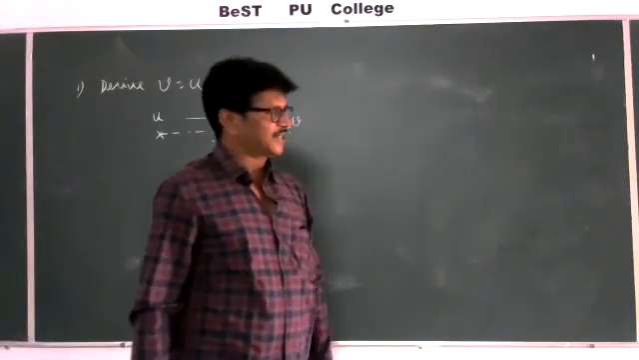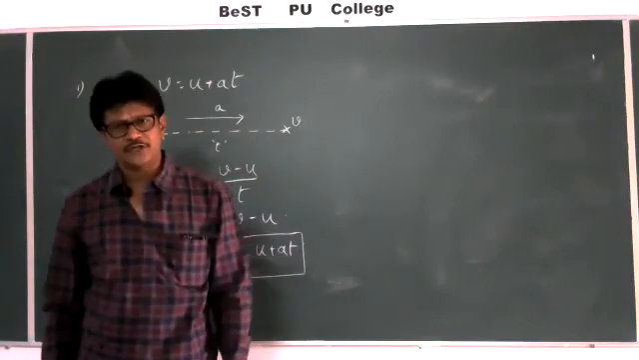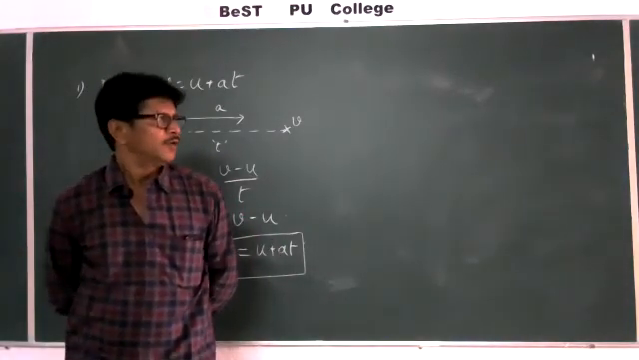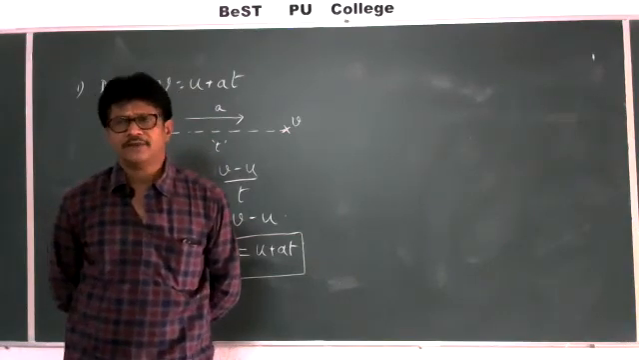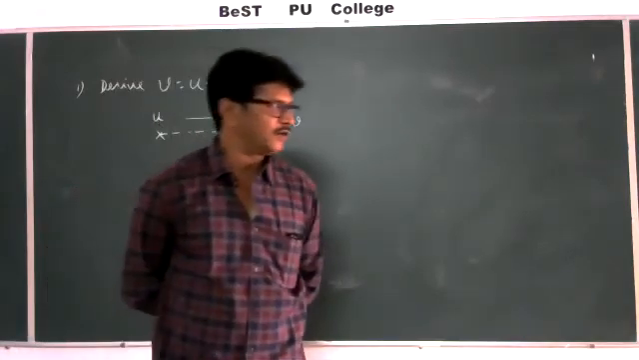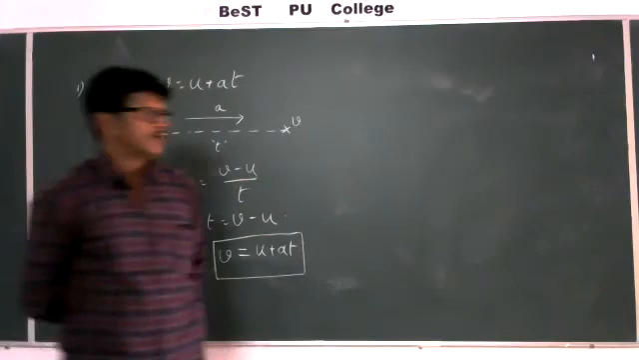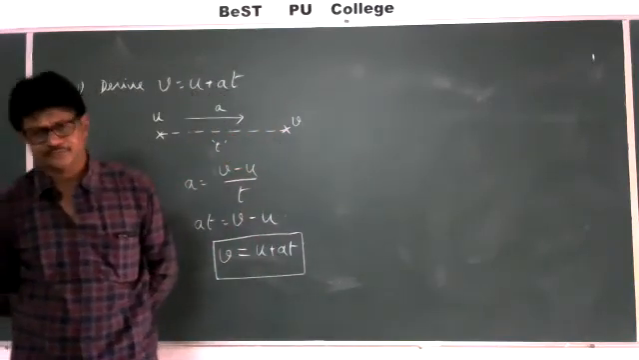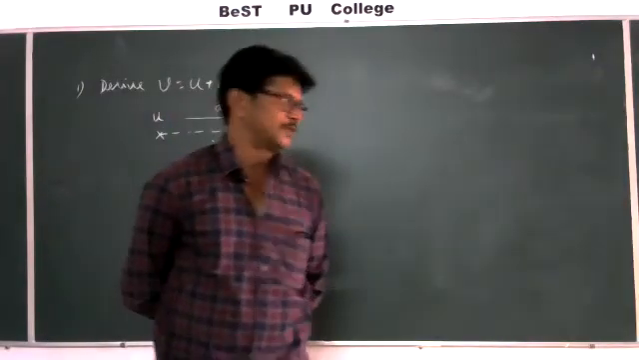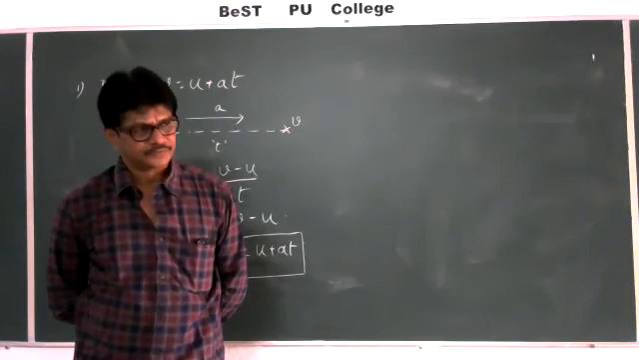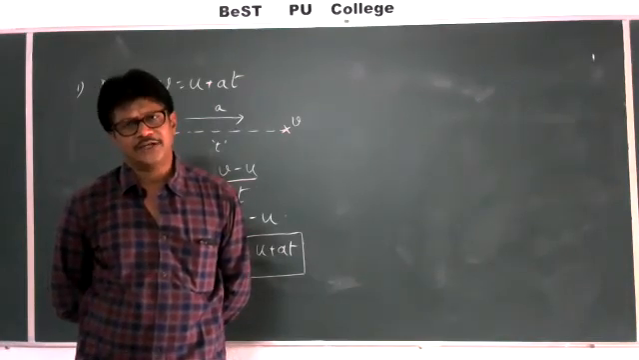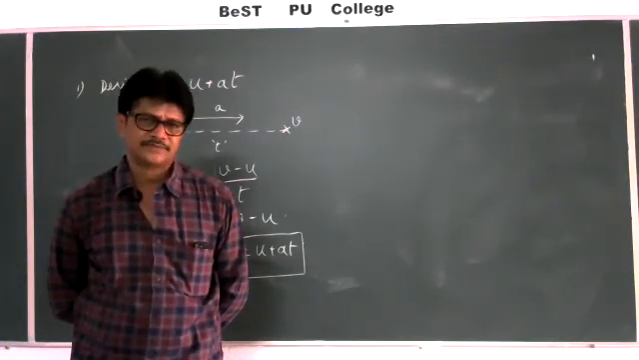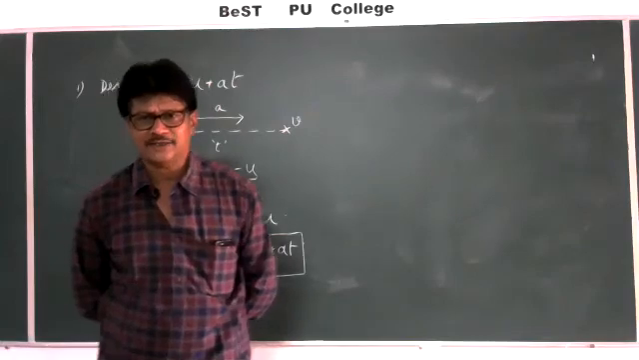A body starts from rest and moving with uniform acceleration of 4 meters per second square. Find its velocity after 10 seconds.